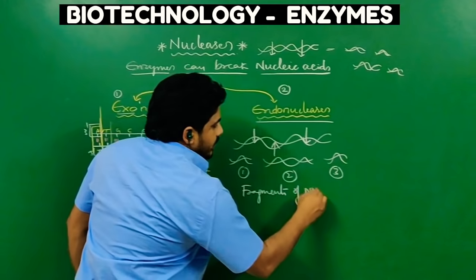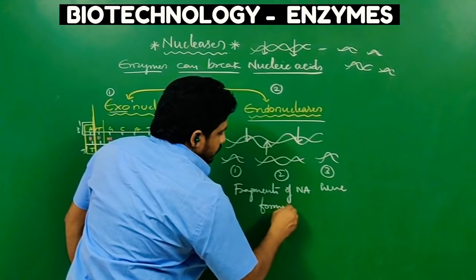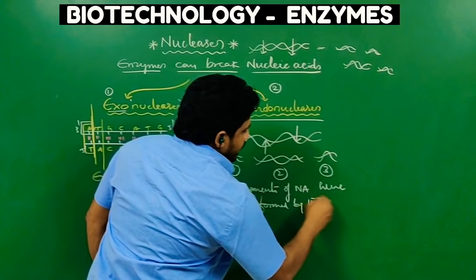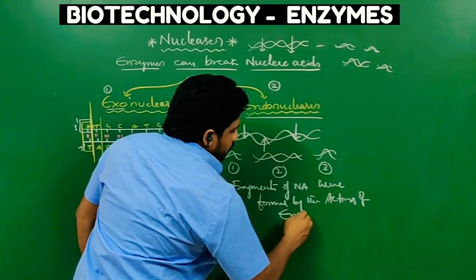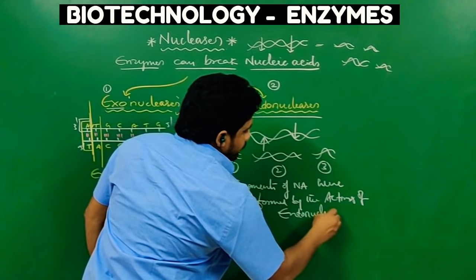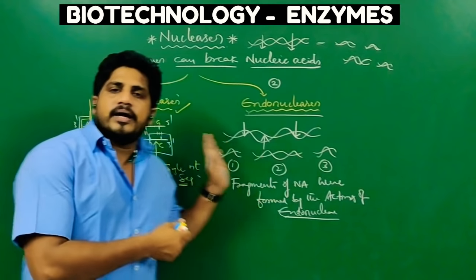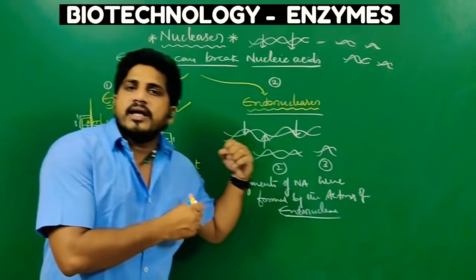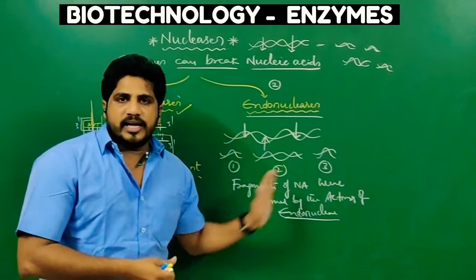Fragments of nucleic acids are formed by the action of endonucleases. And endonuclease actions are slow compared to exonucleases. They have some lapses also. This is the difference between exonuclease and endonuclease.